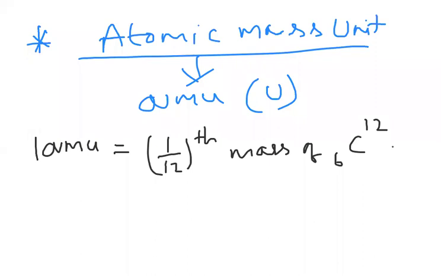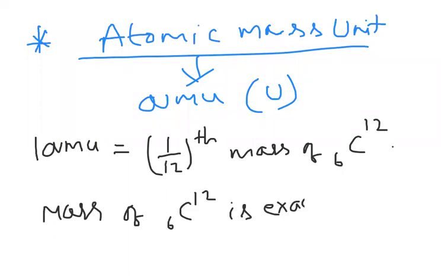So this is given as 1 AMU. So the mass of C-12 is exactly 12 AMU. This is the information we got.